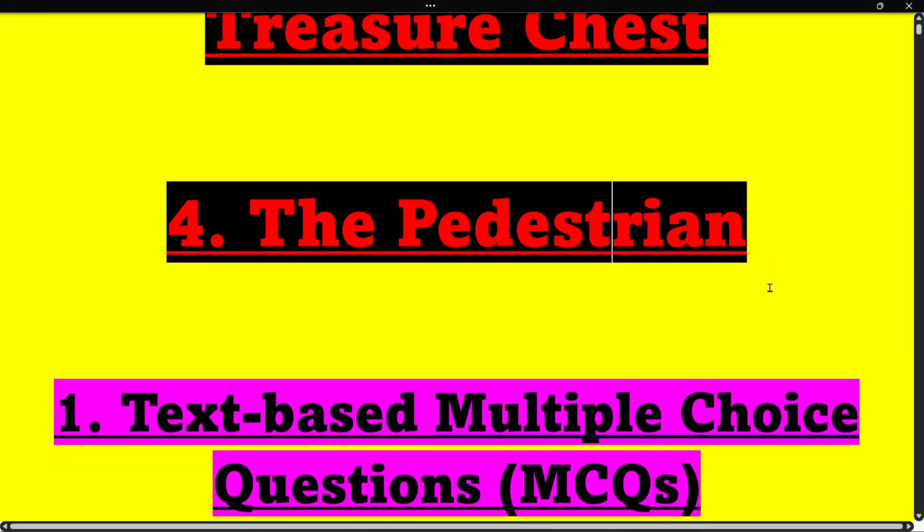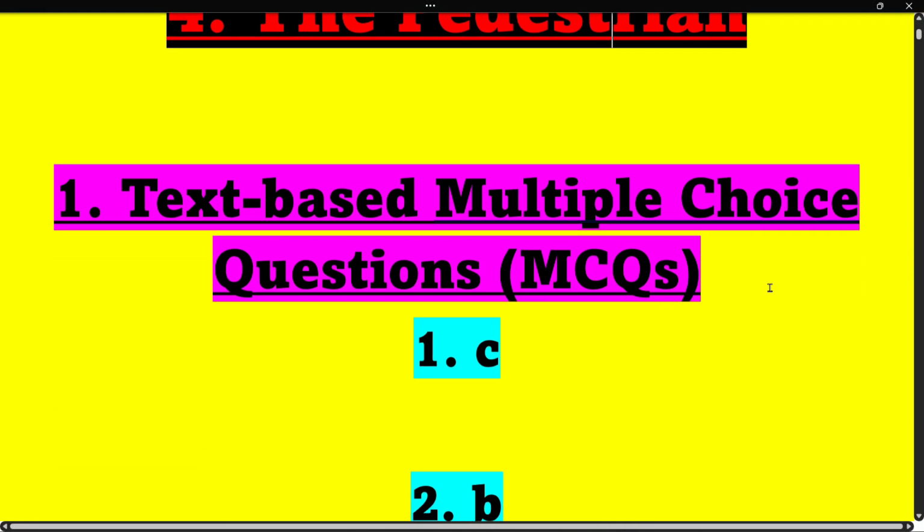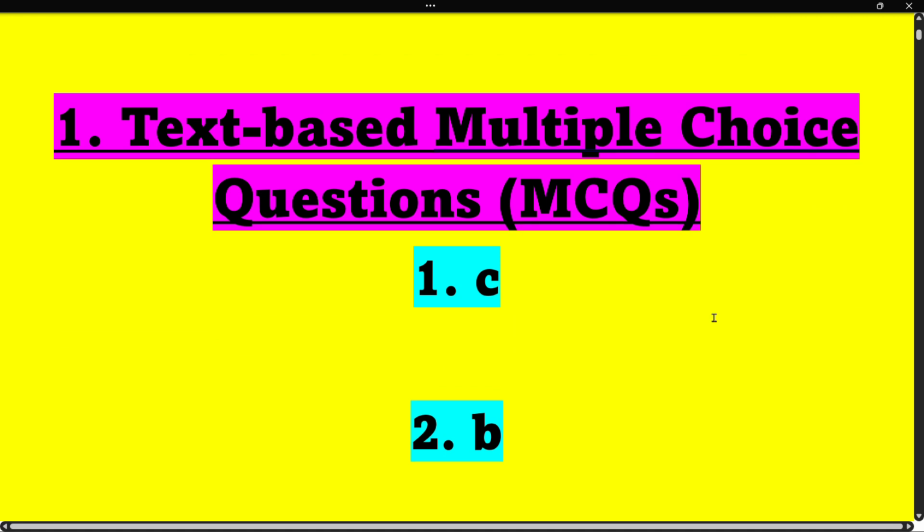So right now we are having the workbook answer of your Treasure Chest, chapter number 4, The Pedestrian. So let's begin with the text-based questions, MCQ.